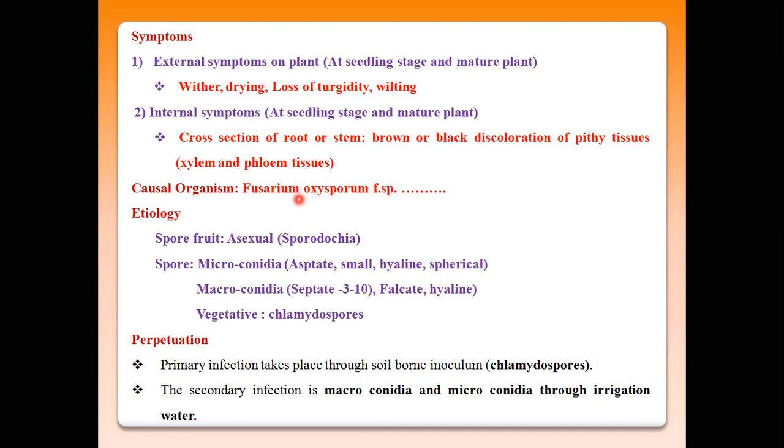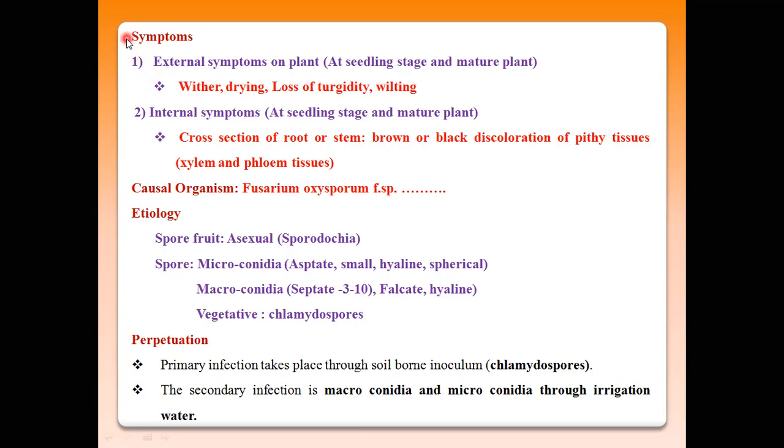Then the etiology of Fusarium oxysporum, and perpetuation, meaning the primary and secondary sources of infection. And lastly, you know which management practices farmers use to avoid such infection in the different crops. So you have just seen the basic information about wilt disease.